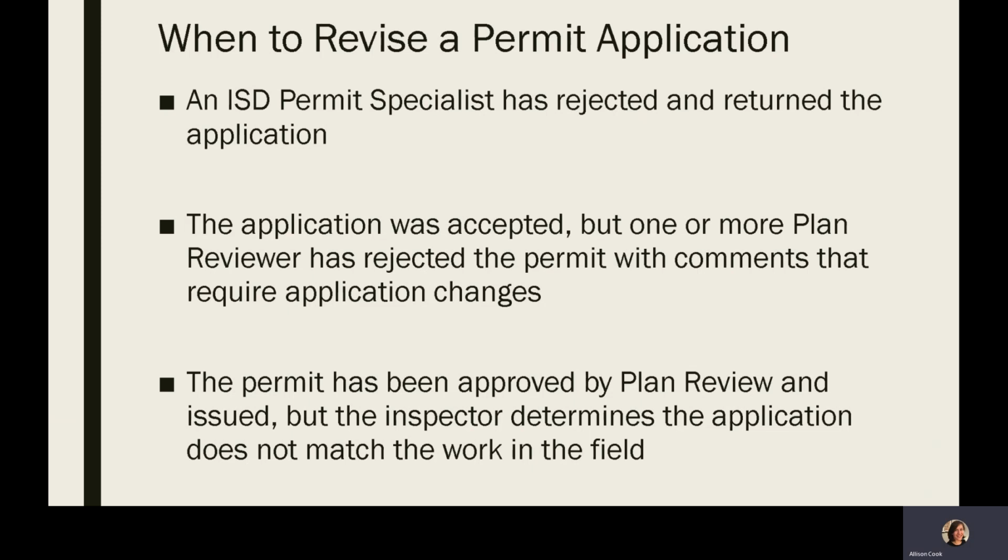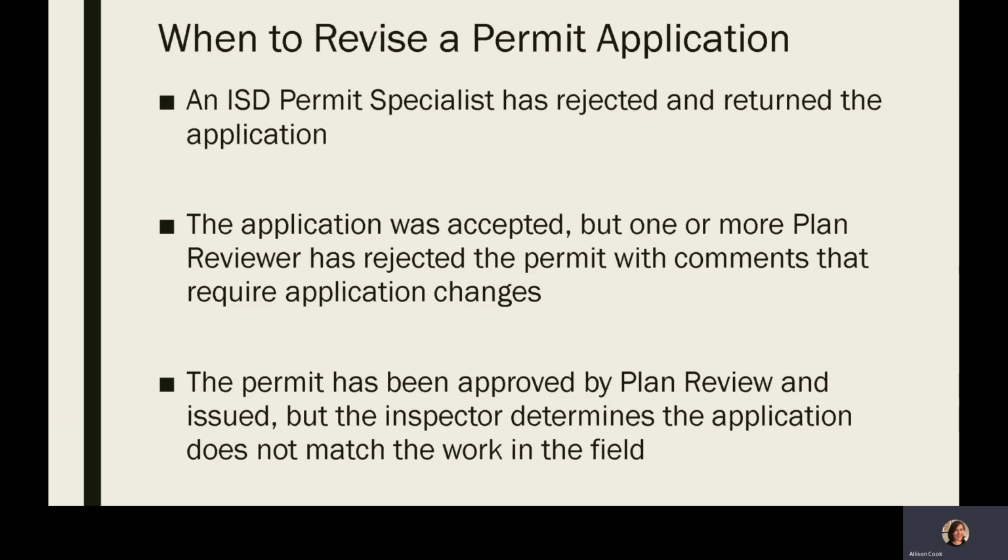Finally, after the permit has been approved and issued, it can be determined by the inspector that the application doesn't match the work in the field, or there may be a choice to make changes once under construction. Typically, this is because the quantity of fixtures, appliances, or other fields on the permit are less than the number that the inspector sees at the job site. For example, the electrical permit application lists 2 new electrical circuits, but in the field, there are actually 3 new circuits that were installed.